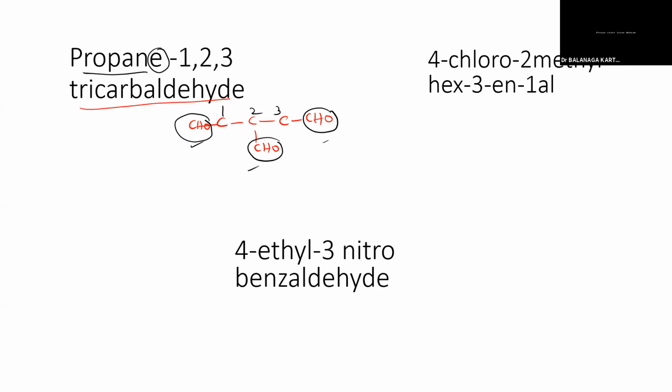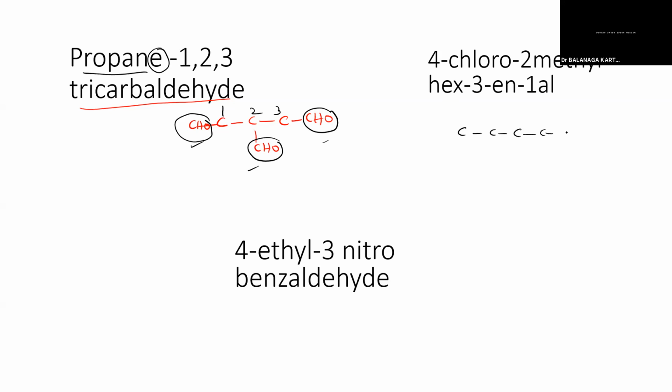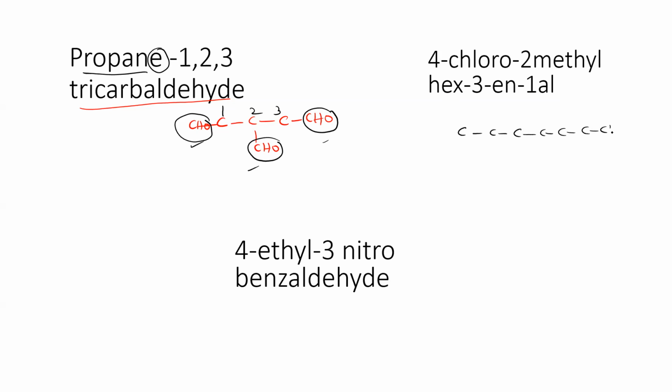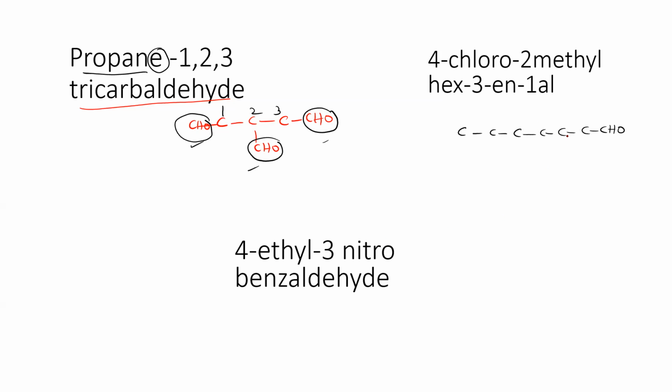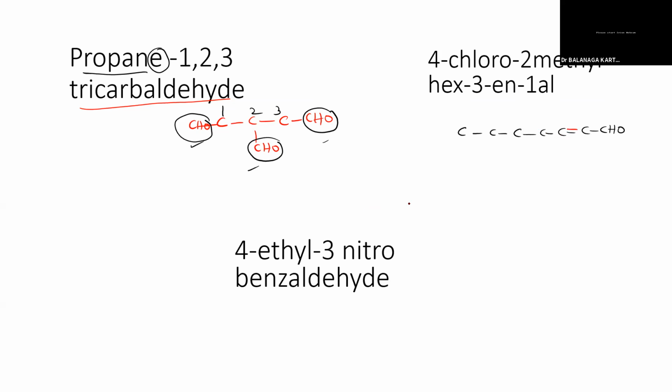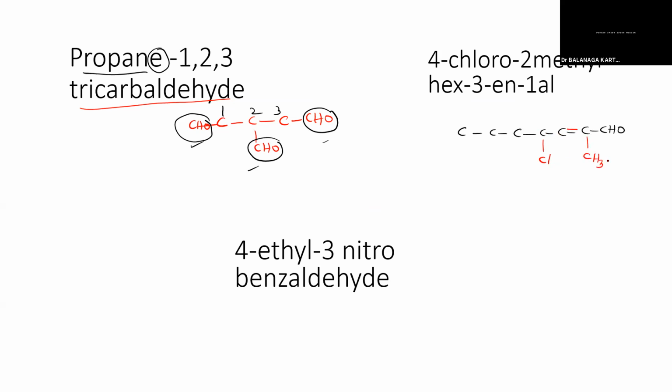How can I write this, sir? There will be 6 carbon atoms in total. In the third position there will be a double bond. In the fourth position, there will be chloro, chlorine. 1, 2, 3, 4, 5, 6. On the sixth carbon I have CHO. Then the third position double bond. In the fourth position, chlorine will be attached, sir. Chloro is there. Very good. In the second one, methyl. That's it. Very nice. Super. So this is 4-chloro 2-methyl hex-3-ene-1-al.